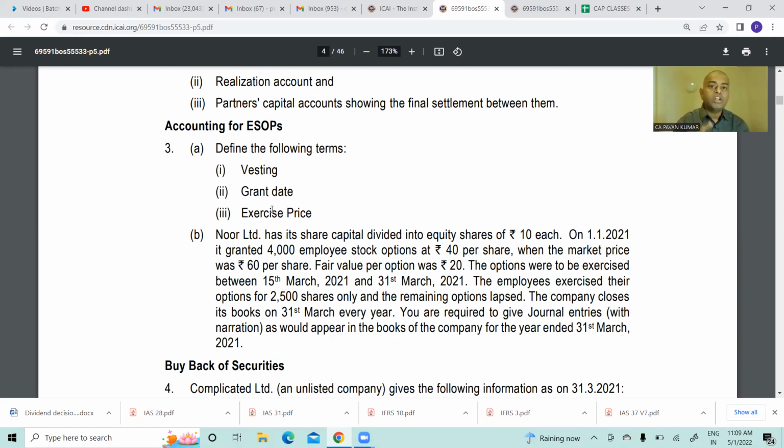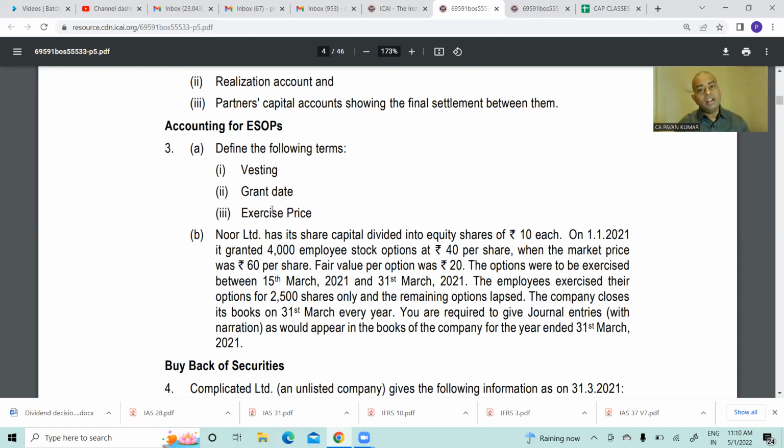But a very important thing, it will not affect your problems, but theoretically, and even from a practical point of view: sometimes the board of directors frame some ESOP scheme, they communicate it to employees, who are happy and accept it.